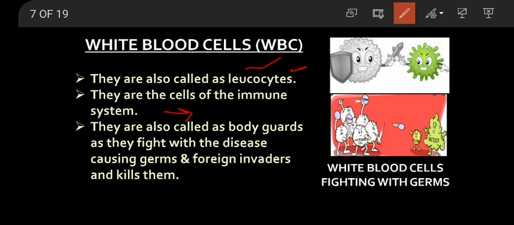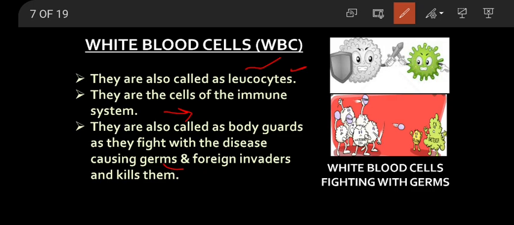Suppose some germs enter into our body. Immediately these white blood cells will kill those germs, or engulf those germs, or capture those germs and kill them. And thereby they protect our body from these foreign germs. Germs means those that cause diseases. So in that way we can say WBC act as soldiers of our body.